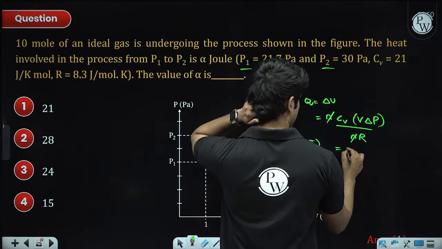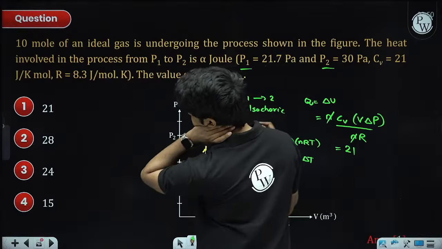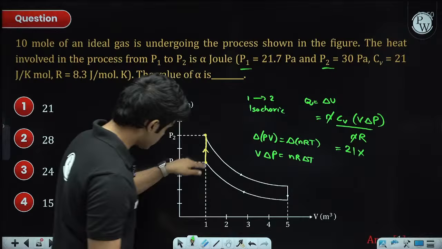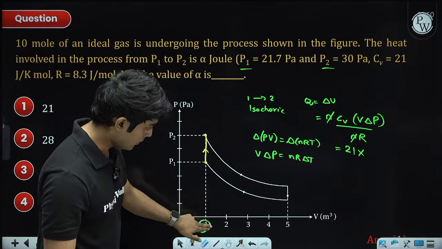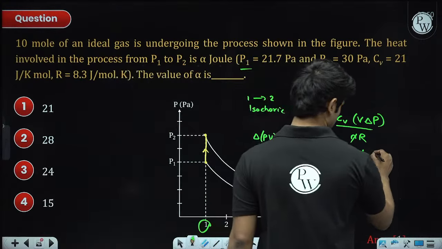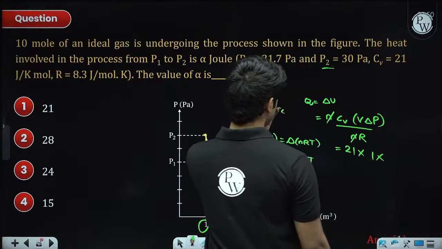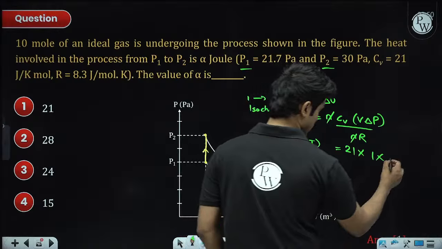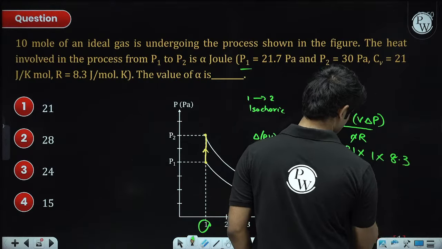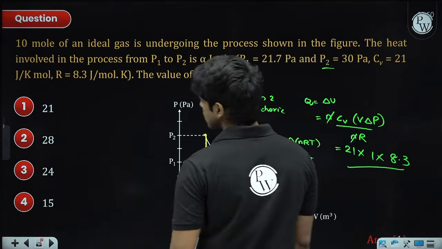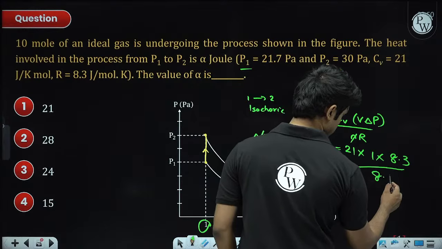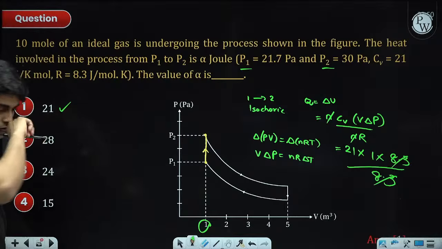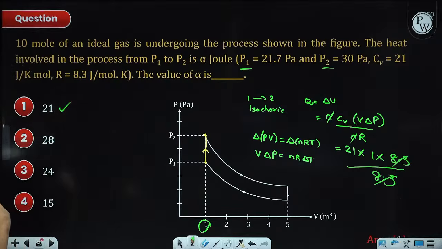Cv is given to be 21 in SI units itself. Volume in this state is 1 meter cube. So V is 1. Pressure difference is 30 minus 21.7, which is 8.3, once again in Pascal, so SI unit itself. And R is also given as 8.3 in SI unit. So the answer will be 21. Okay, 21 joules.